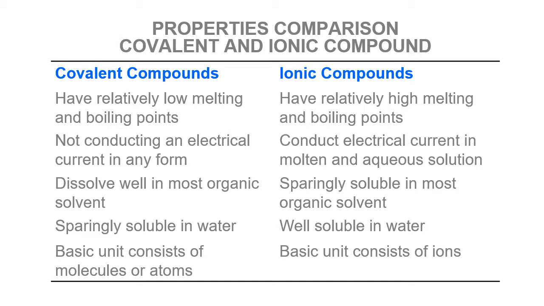Covalent compounds are sparingly soluble in water. For ionic compounds, the basic unit consists of ions, because an ionic compound is formed from two ions which have different charges. And for covalent compounds, the basic unit consists of molecules or atoms.